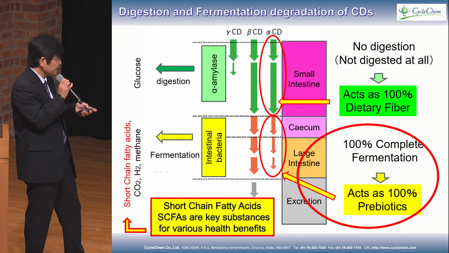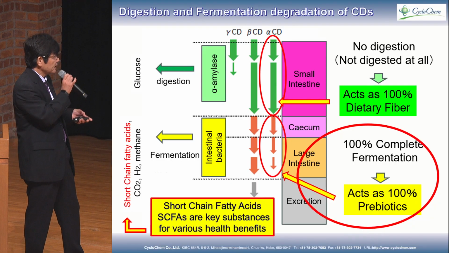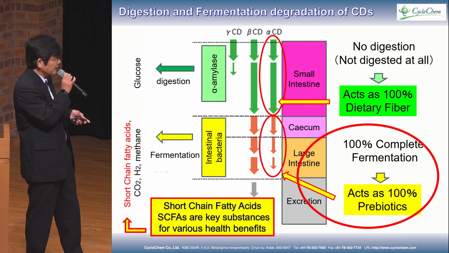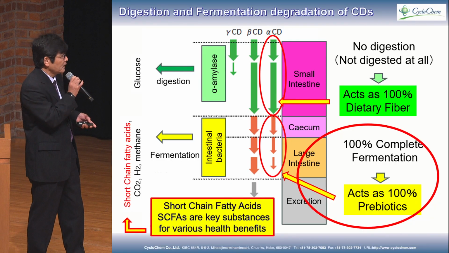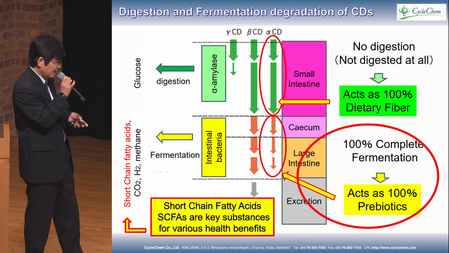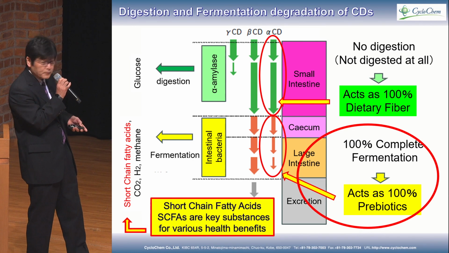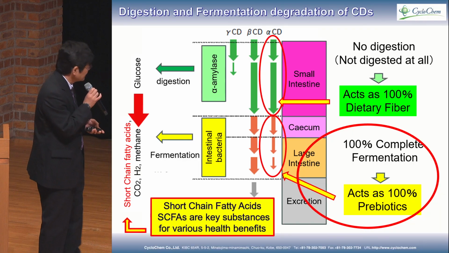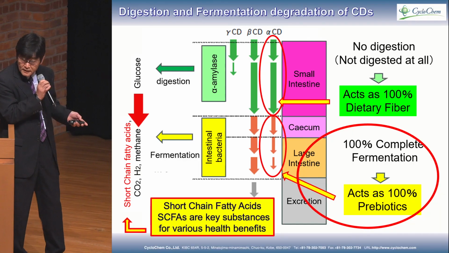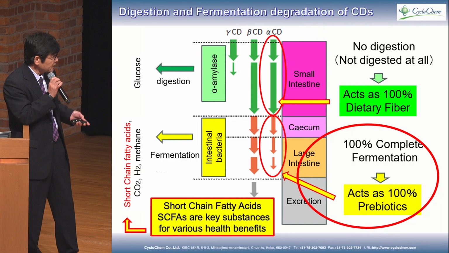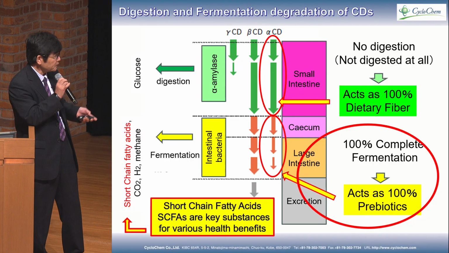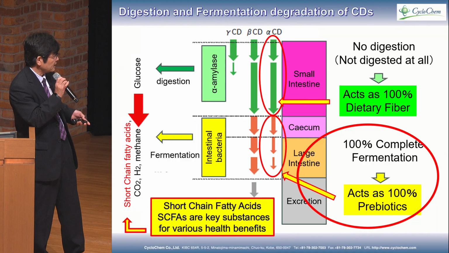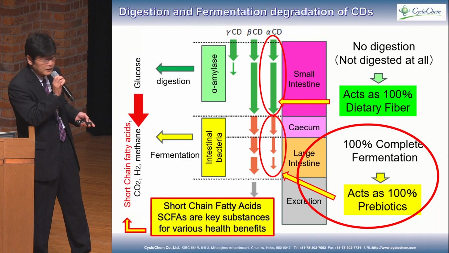There, alpha-cyclodextrin is fermented by the intestinal bacteria, so 100% of the alpha-cyclodextrin acts as a prebiotic. And very important, recently known, is the short-chain fatty acid. Alpha-cyclodextrin is converted into short-chain fatty acid, which is a key substance for various health benefits.